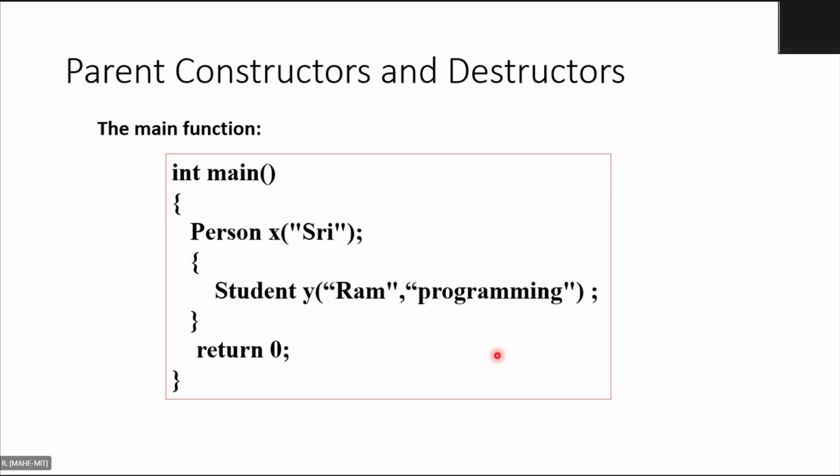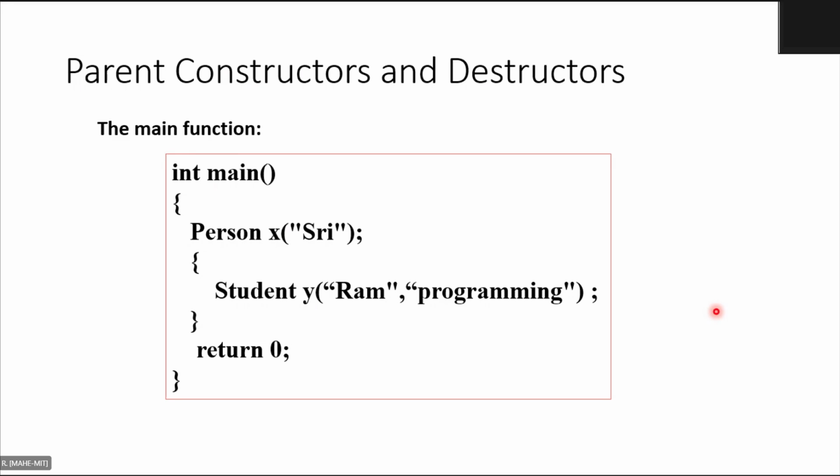So going to the next slide, this is the main function. You're simply creating a person X and the person's name is Shri, and there is another student Y, and the name of the student is Ram, and the major is programming. Clear? This is the main function.